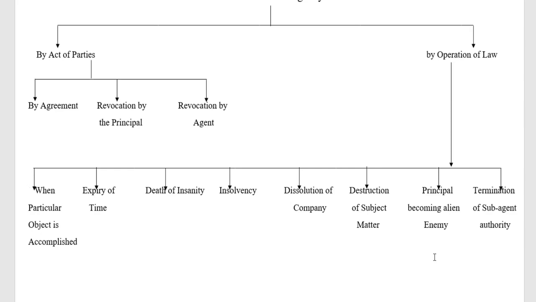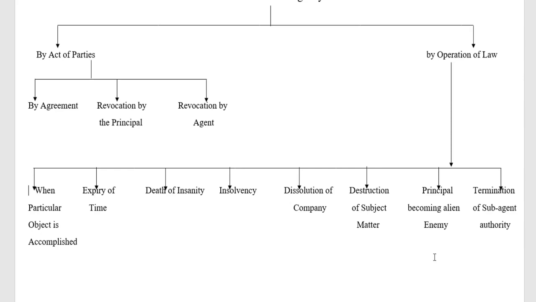For example, suppose a principal is in India and he appoints some person from China as an agent. So there will be some business transactions. He made some contract of agency and appointed some person from China as an agent, and there some war has broken out between India and China.